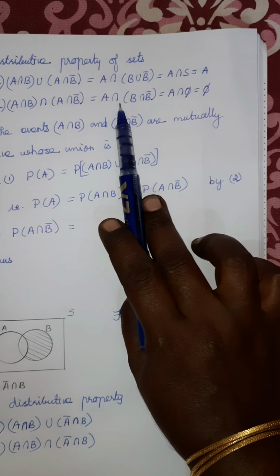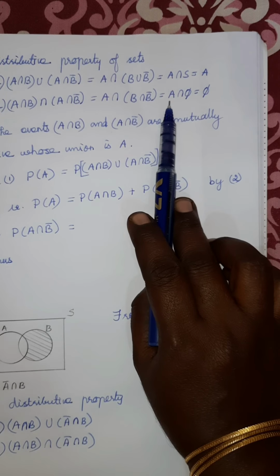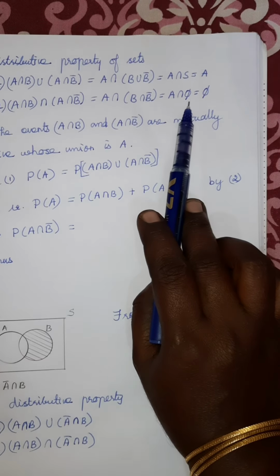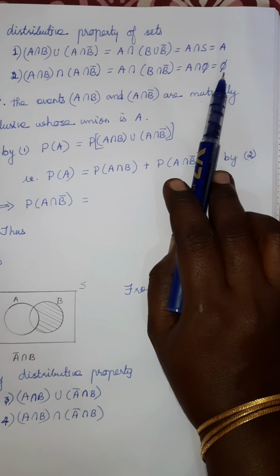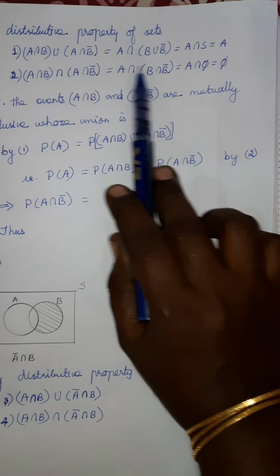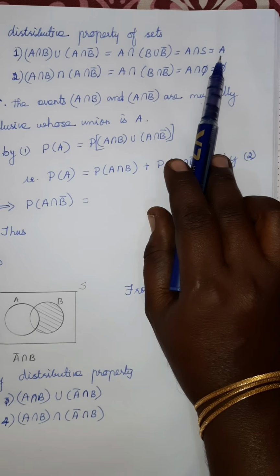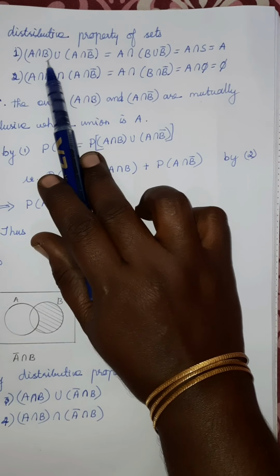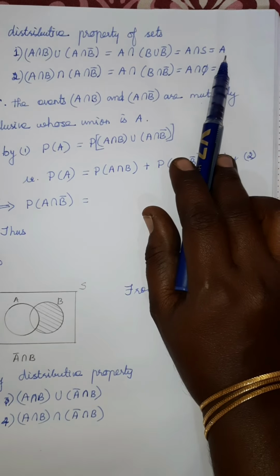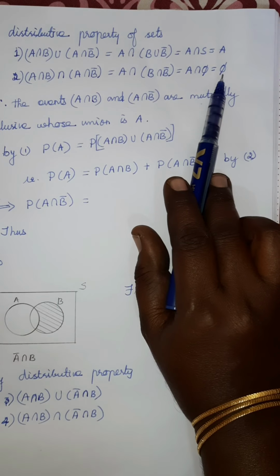Okay, so A intersection empty set. What is the common element for a set and the empty set? It is also an empty set, so you will get empty set. Okay, so from these two properties, what do we get? The union of these two sets together gives the whole set A, and the intersection of the same sets gives the empty set.